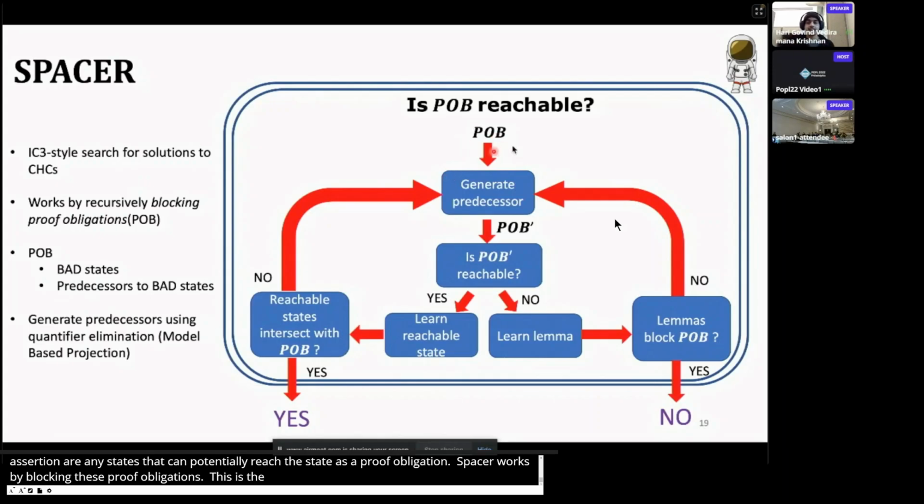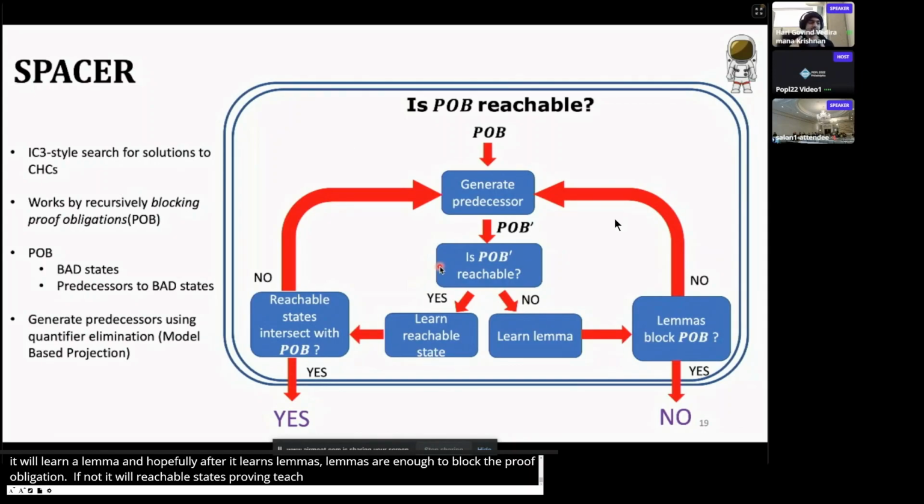What it does is, given a proof obligation, it will generate predecessor proof obligations. Predecessor proof obligations are any program states that can get into a bad state in one step of your program. Once it generates predecessor proof obligations, it will recursively try to block them. And if it is successful in blocking them, it will learn a lemma. Hopefully, after it learns enough lemmas, the lemmas are enough to block the original proof obligation. If not, it will compute a set of reachable states which may intersect with the proof obligation, proving it reachable.